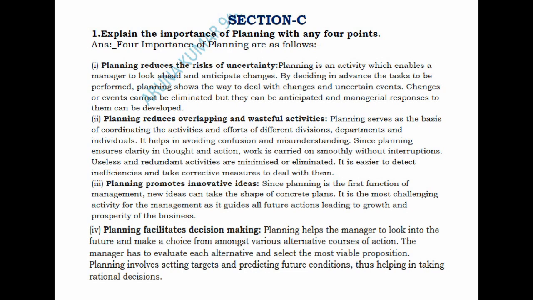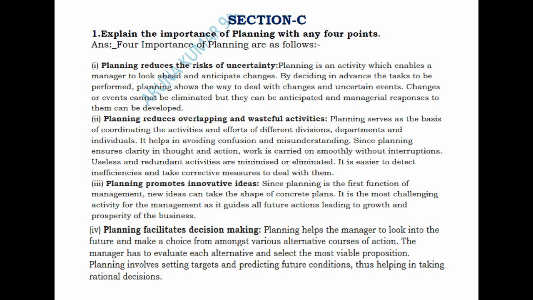Under importance of planning, you have: planning provides direction, planning reduces the risk of uncertainty, planning reduces overlapping and wasteful activities, planning promotes innovative ideas, planning facilitates decision making, and planning establishes standards for controlling. So totally you have 6 points.